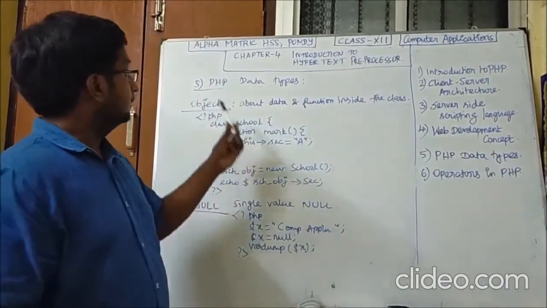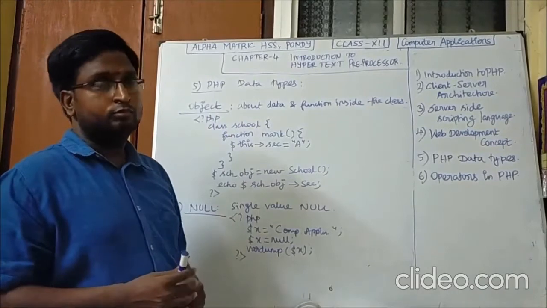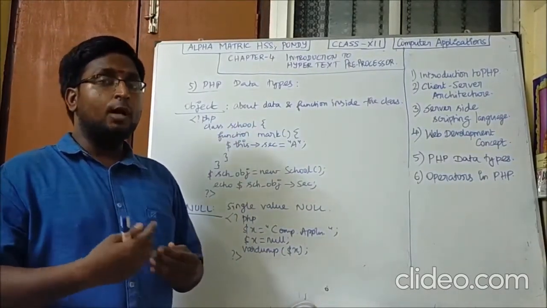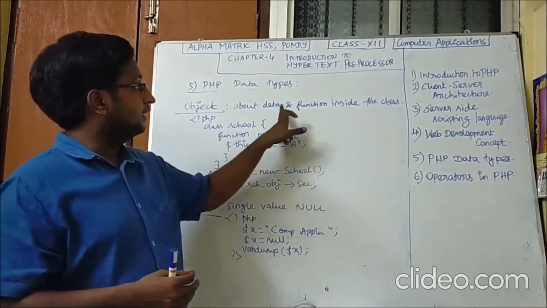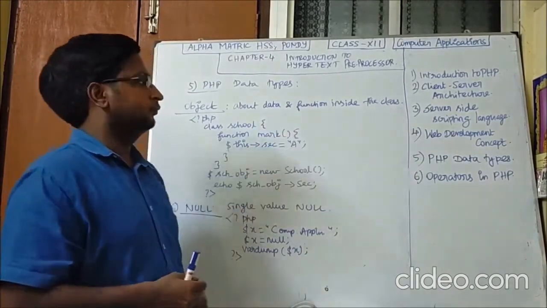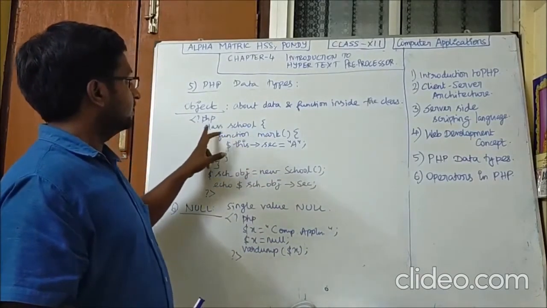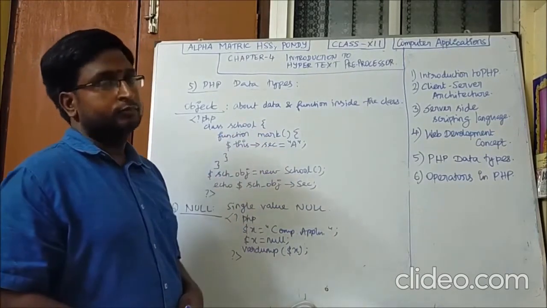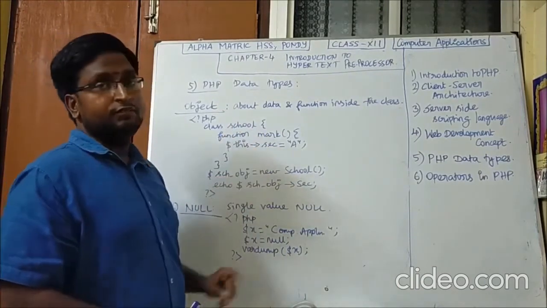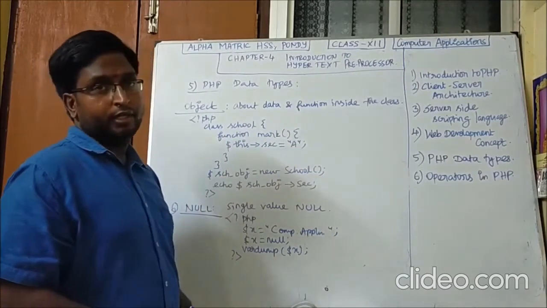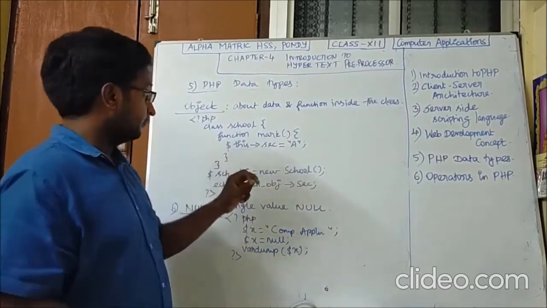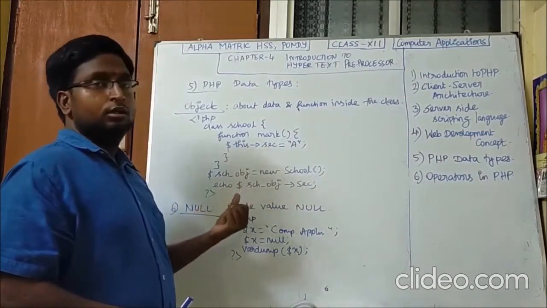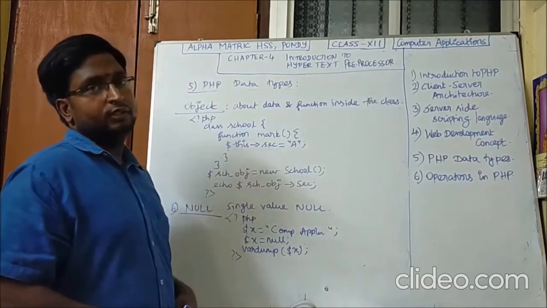The next is the object data type. The object data type gives information about data and the function inside the class. Here we have created a class called school and a function called mark. So this is a class and this is a function. A function will have a bracket, an open bracket and a close bracket. Inside this we are creating a variable, with the specification of the this keyword.